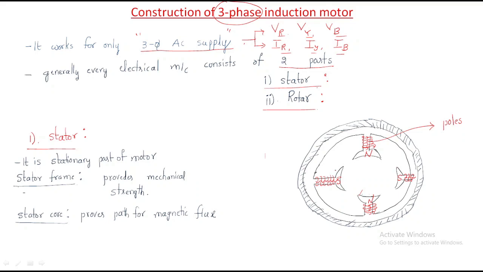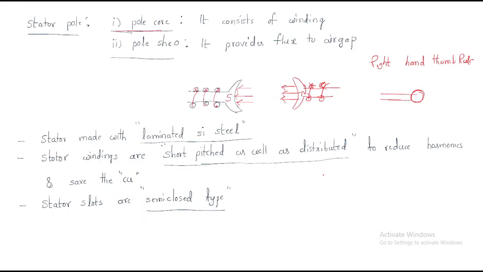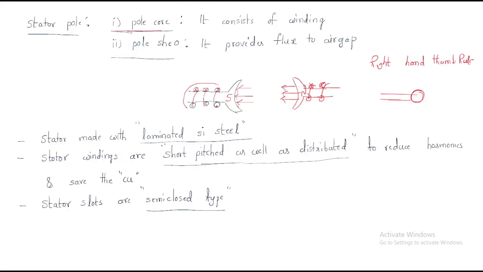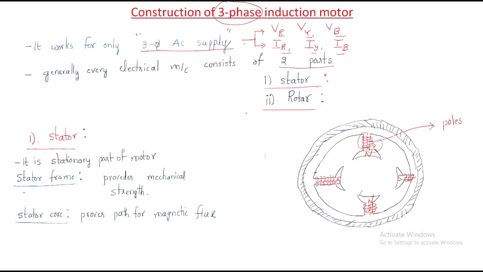This is the main part of the stator. It is called the pole core. Look here, this is the pole core. It is provided for the winding. This is called the pole shoe. It is useful to provide the flux. And a path will be provided to flow the provided flux.